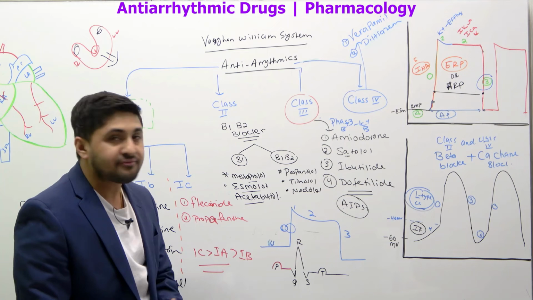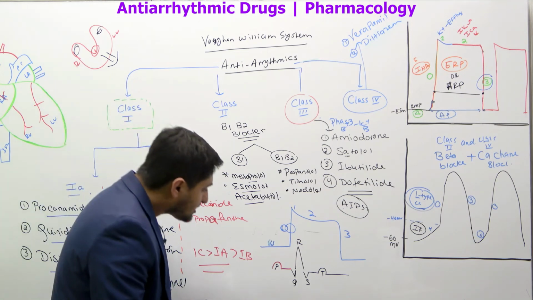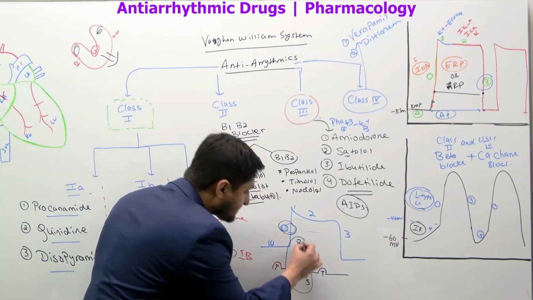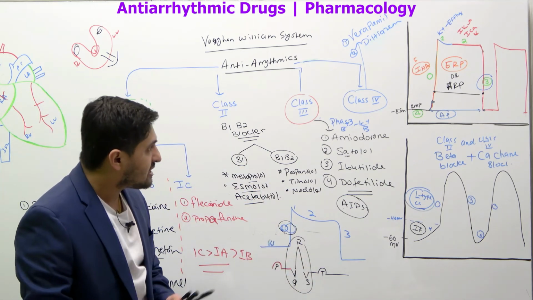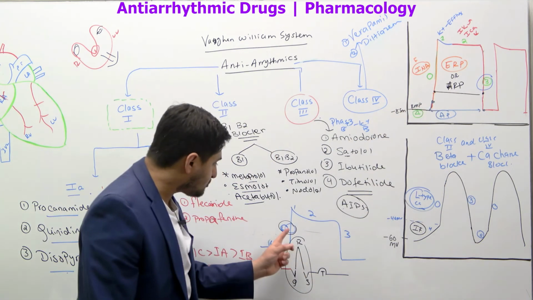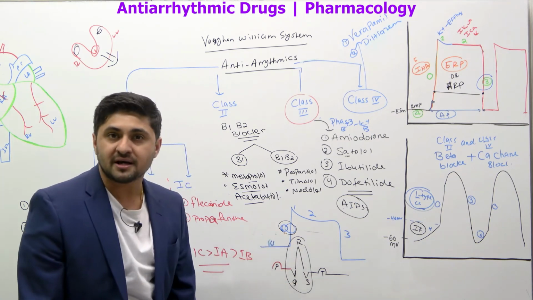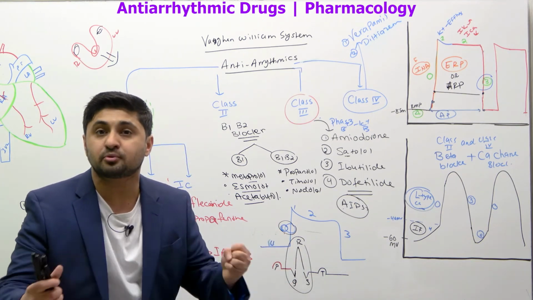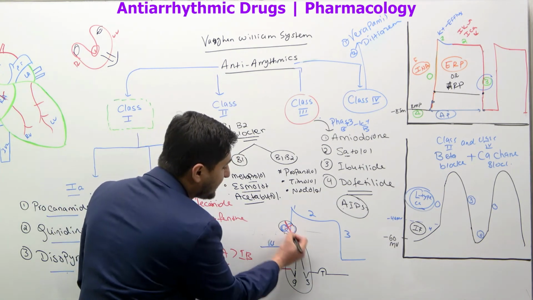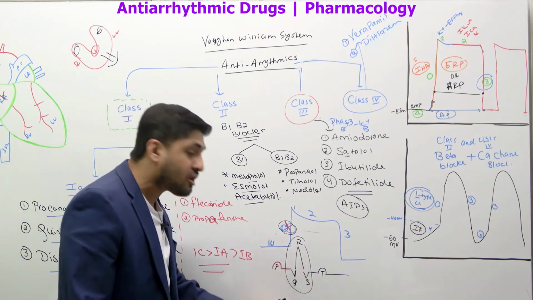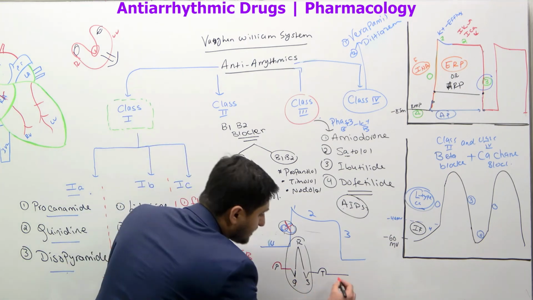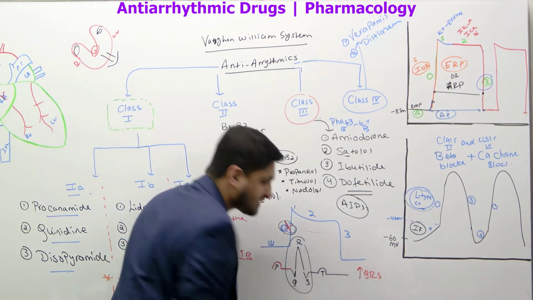Now, if they ask you what phase the depolarization state is, the depolarization is happening here, and the ventricle contracts. That means this is happening in the QRS complex. So if you give drugs that block, let's just say, the sodium channel, then what is going to happen to the QRS complex? It is going to get increased or prolonged. You need to know that. So if you block here, the QRS complex in the ECG will be increased or delayed. You've got to remember that.